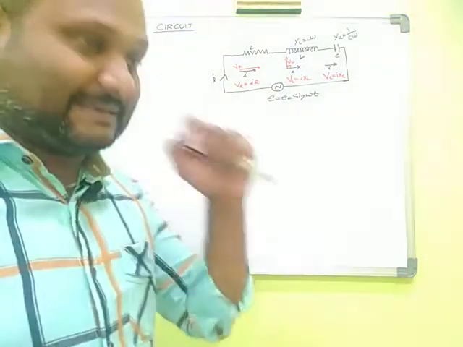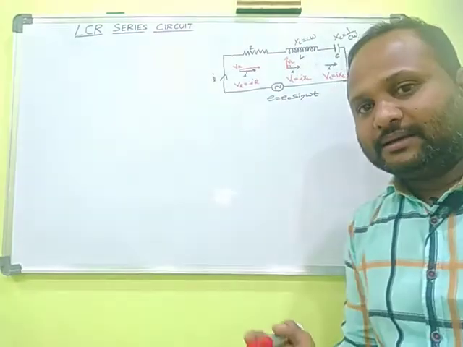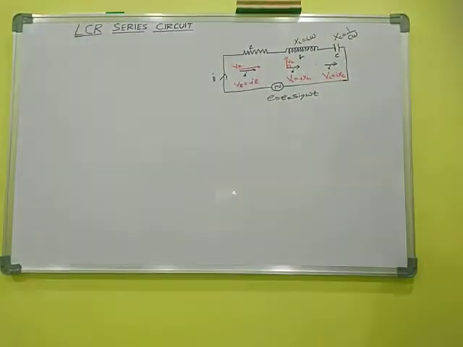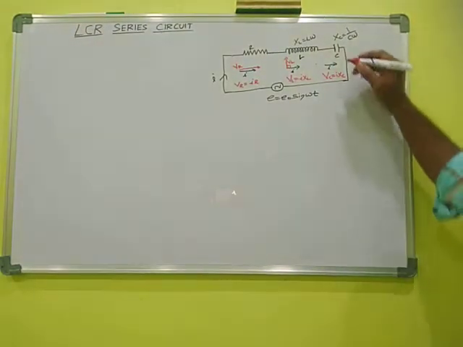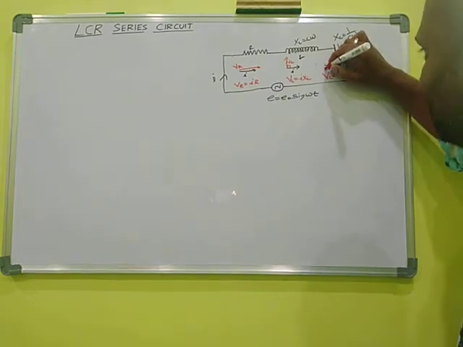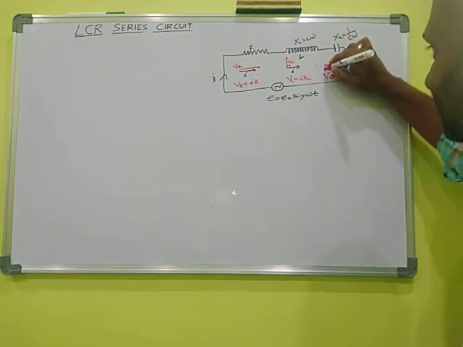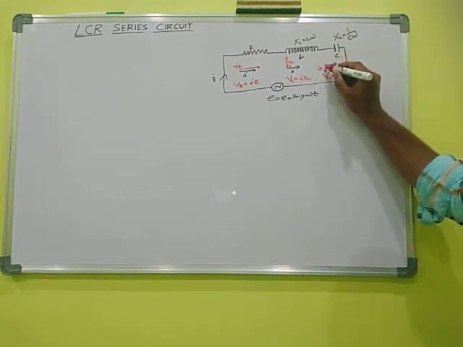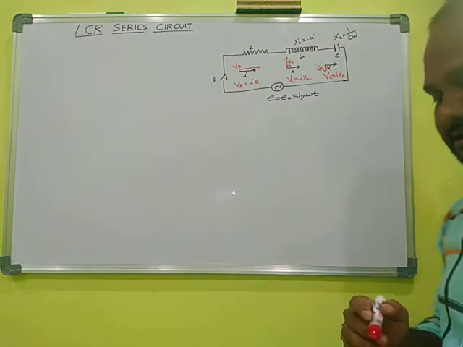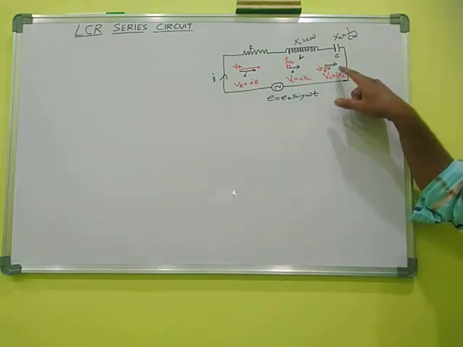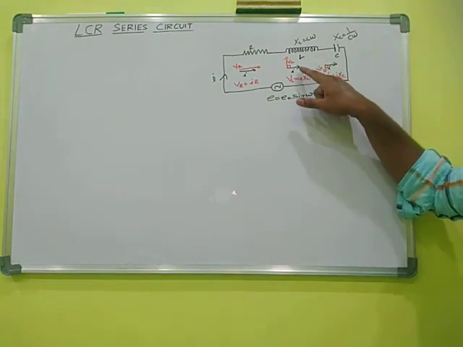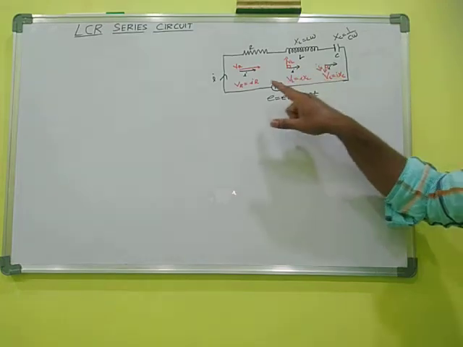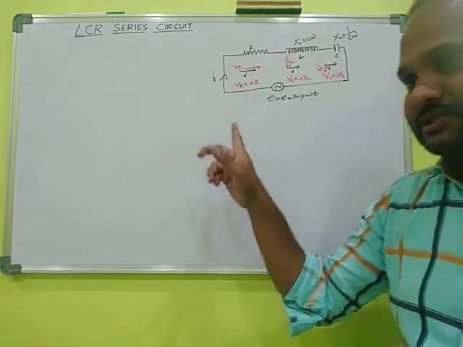Third case, in the capacitor, current leads the voltage by the phase angle pi by 2. So the voltage is lagging the current. That means the voltage is here, downwards. So the phase difference between VC and I is 90 degrees. Here current is leading, voltage is lagging. Here voltage is leading, current is lagging. Here both are moving in the same direction with the same pace.